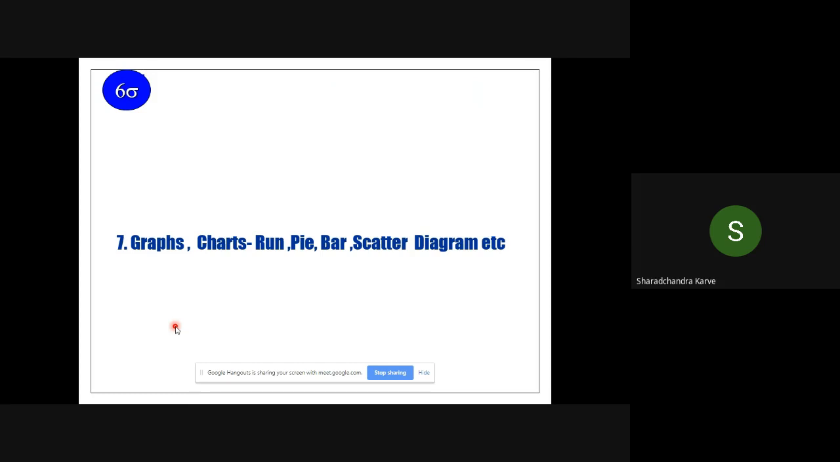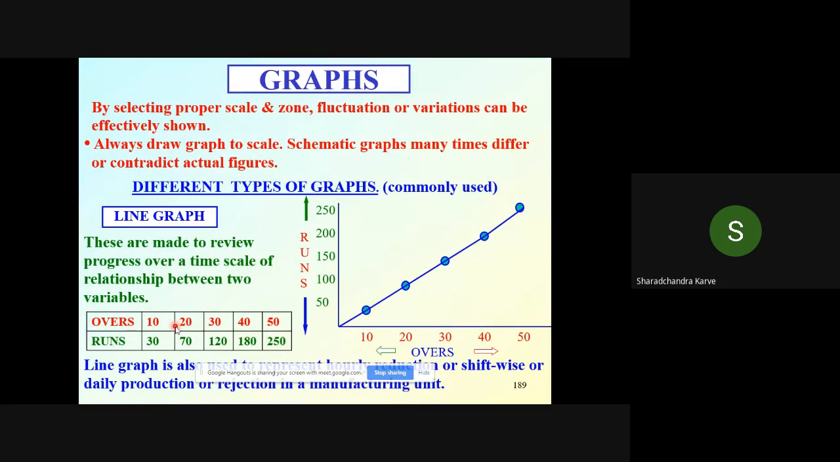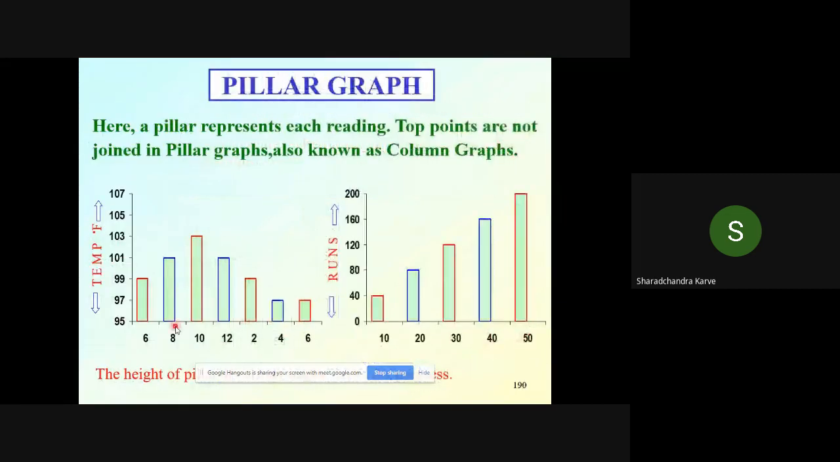So coming to the last tool, which is graphs, charts, run charts, etc. I will not explain much about these because most of you are very familiar with graphs. This is a typical line graph. We often see this type of graph when we are looking at a cricket match, one day or 20 overs match, showing how one team is performing and how the other team is performing. This is typically a pillar graph or a bar graph,